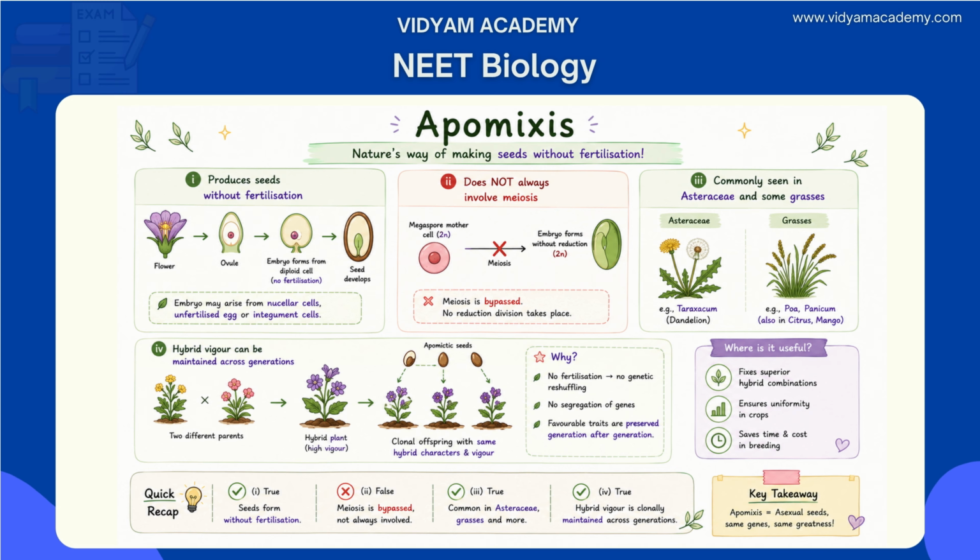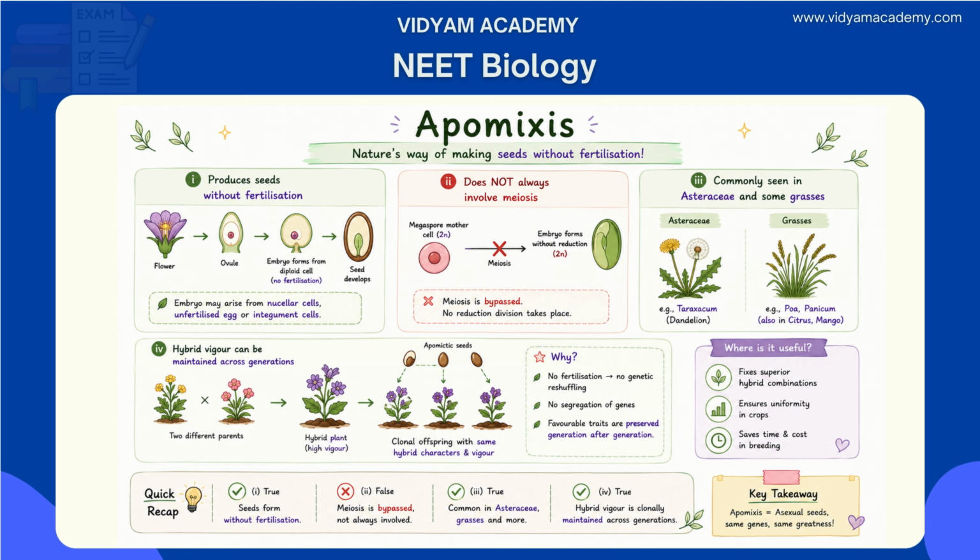Statement 3 is correct because apomixis is commonly found in the family Asteraceae and grasses, as well as in citrus and mango. Option 4 is also correct, since apomixis produces seeds without fertilization and without segregation, so hybrid characters are clonally preserved across generations.